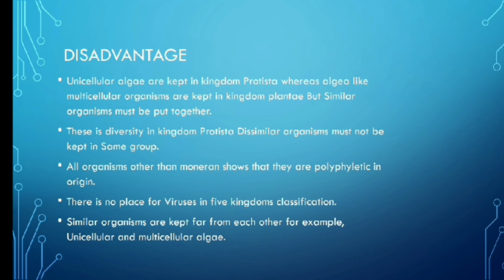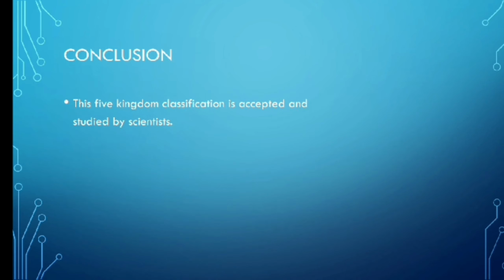All organisms other than Monera show that they are polyphyletic in origin. There is no place for viruses in the five kingdom classification. Similar organisms are kept far from each other, for example, unicellular and multicellular algae. And in conclusion, Whittaker's five kingdom classification was accepted and studied by scientists.